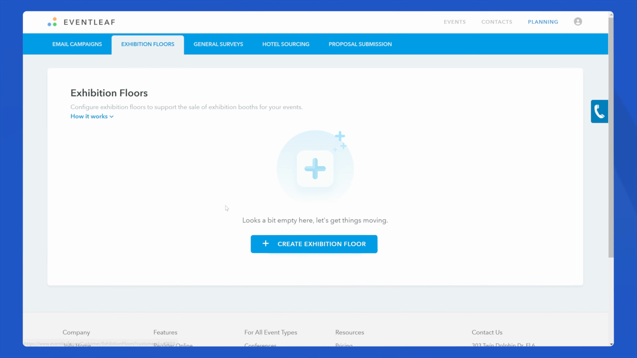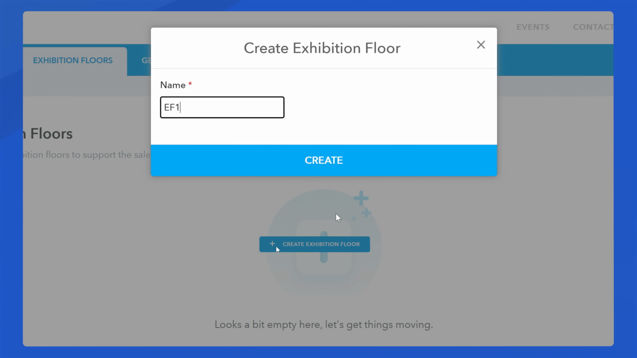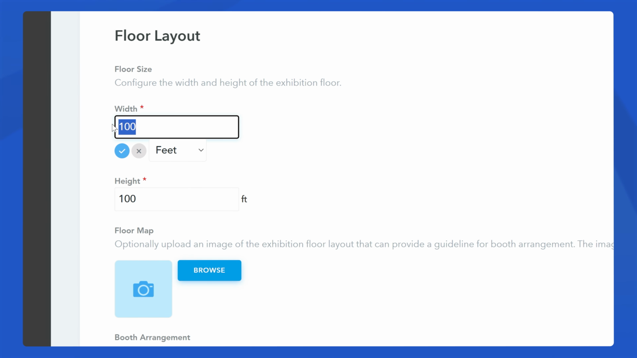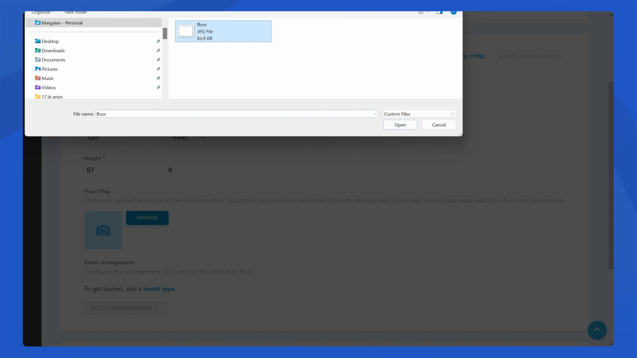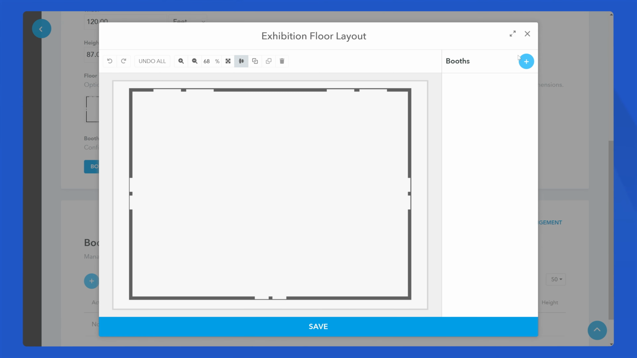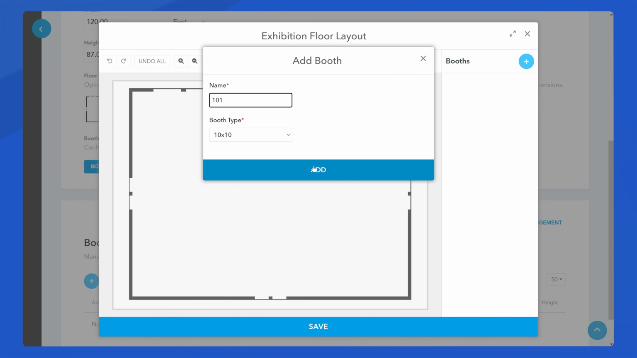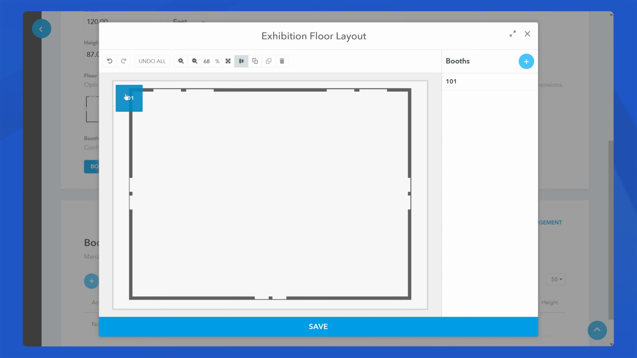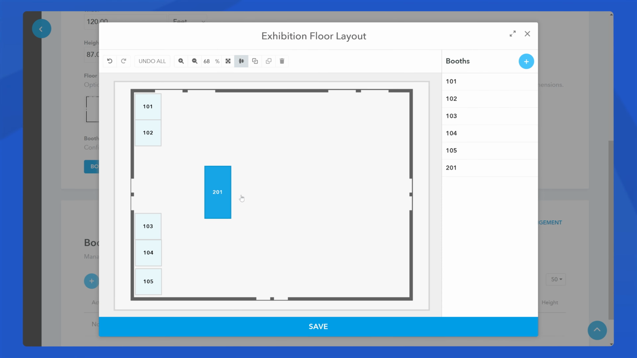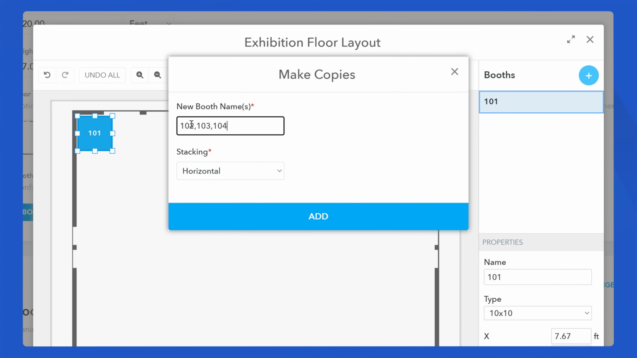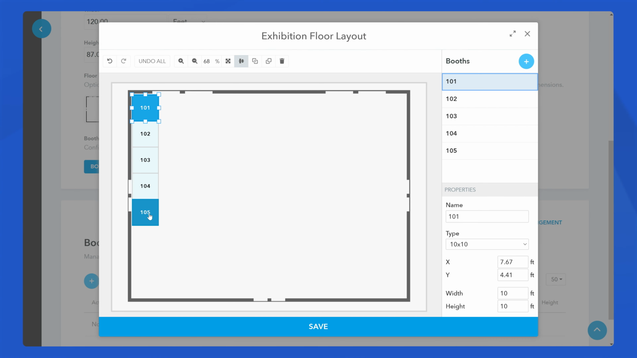Let's start by creating an exhibition floor with booths. You can specify the floor size and upload a floor map. You can add multiple booth types to the floor plan, such as 10 by 10 and 10 by 20 booths. Next, add booths to the floor plan. Your floor plan is now ready.